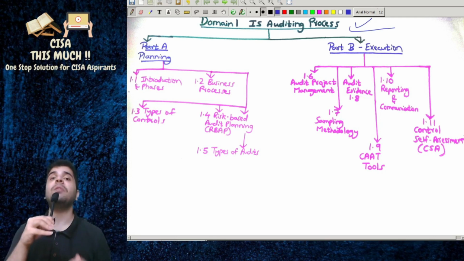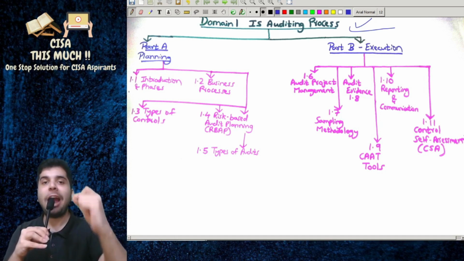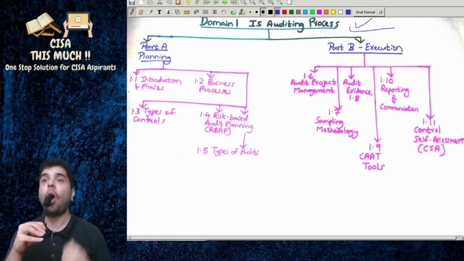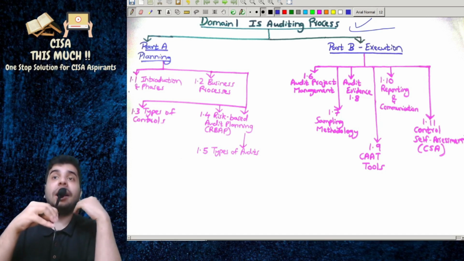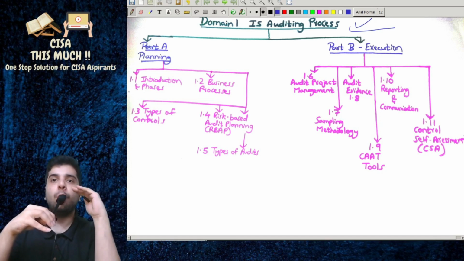The name of the exam is what? Certified Information Systems Auditor. Auditing. So understanding domain 1 is very important.